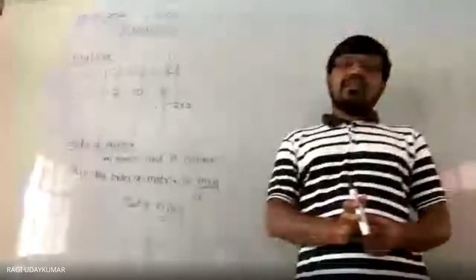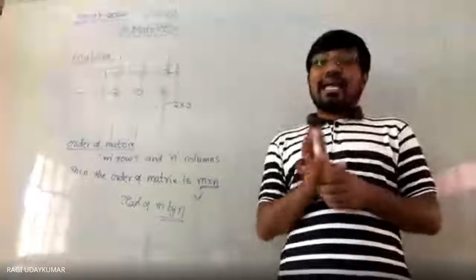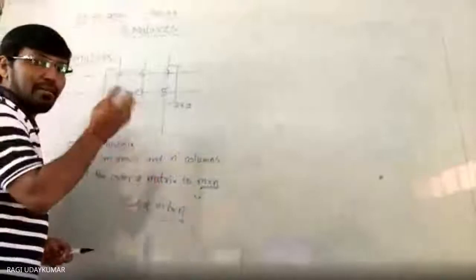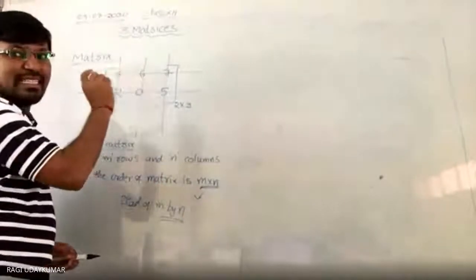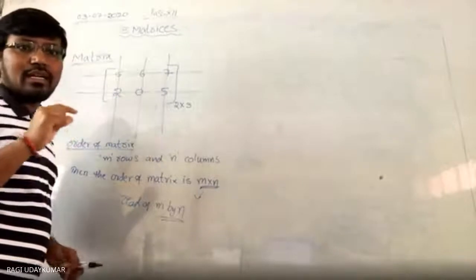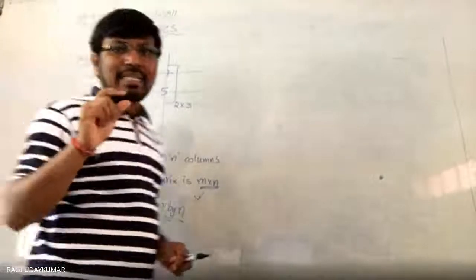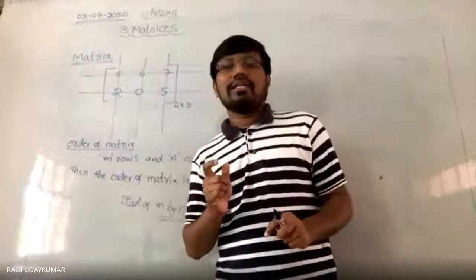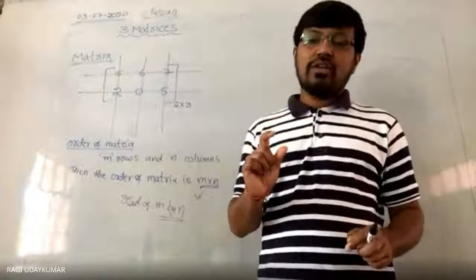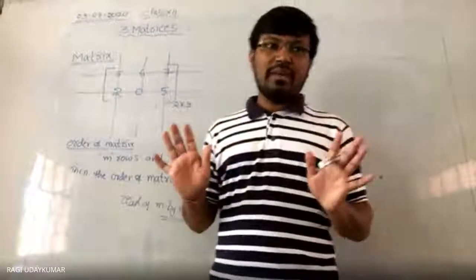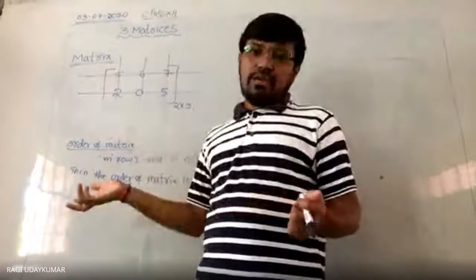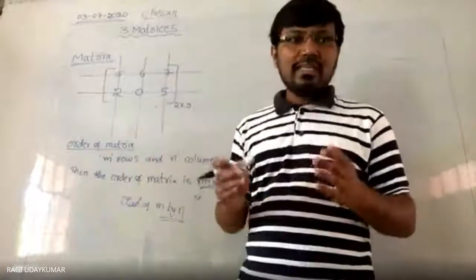Now you see the general form of representing the elements. I forgot to inform you that the numbers or functions present inside the matrix are called the elements of the matrix, or entries of the matrix. Usually we use the word elements. So how many elements are there? 6 elements are there. These are the elements of the matrix here.